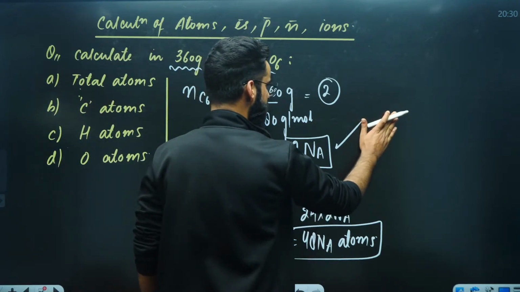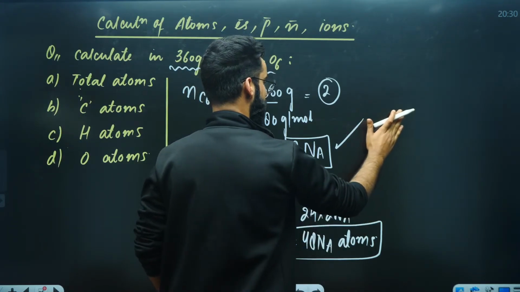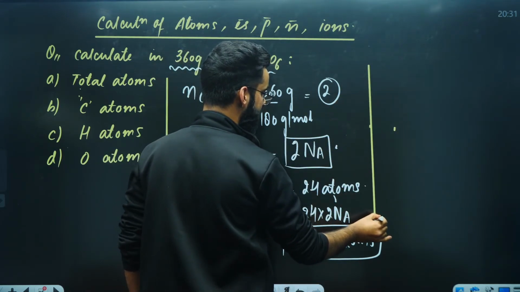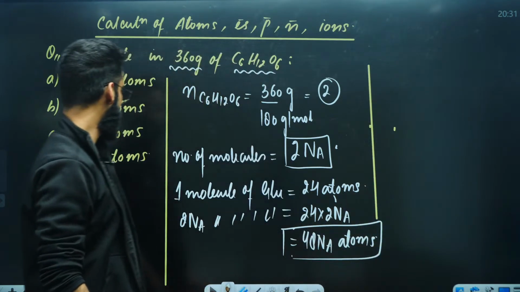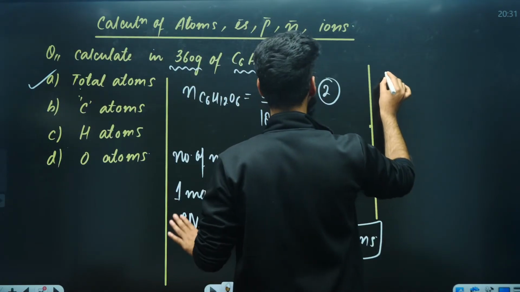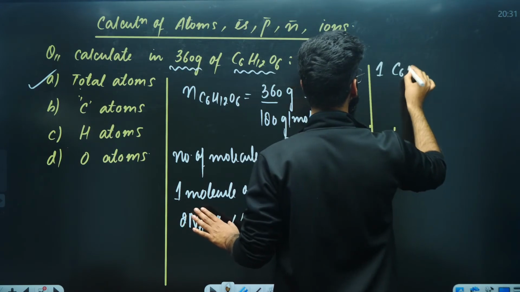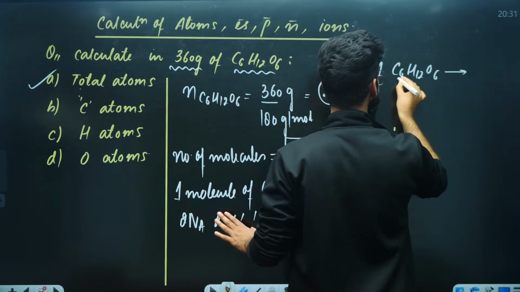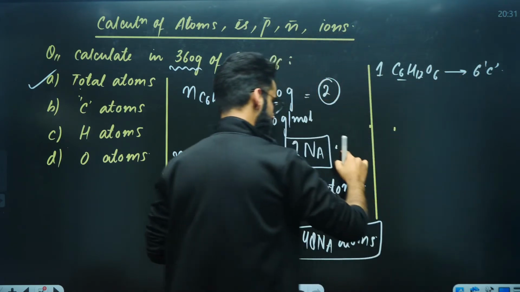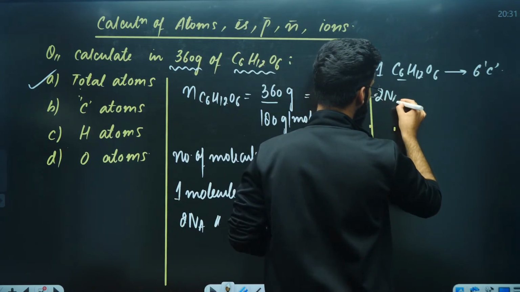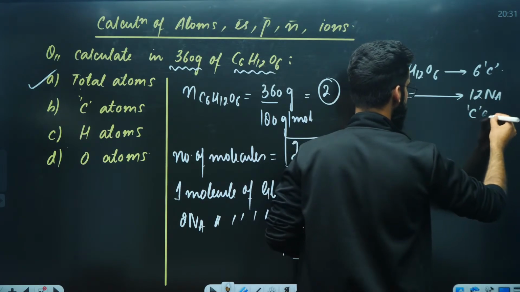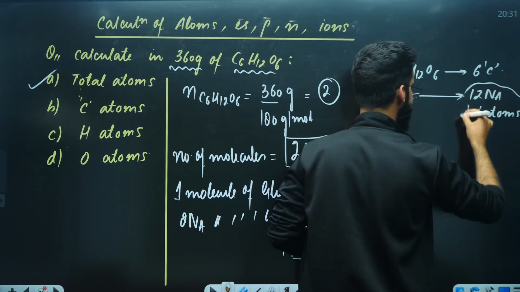Okay, this is done. Now you tell me. Since you have calculated the total number of atoms, now calculate the carbon atoms. Simple again. You'll write one simple statement. In one molecule of glucose, there are 6 carbon atoms, right? If one molecule of glucose contains 6 carbon atoms, 2 Na molecules of glucose will contain 6 into 2 Na. That means 12 Na carbon atoms. So these many carbon atoms are there, right?